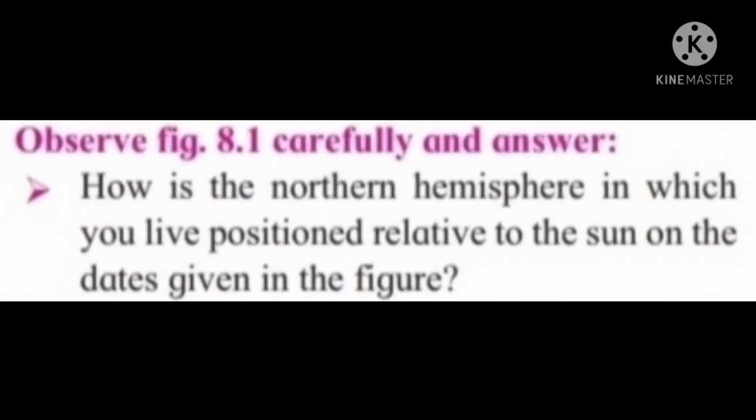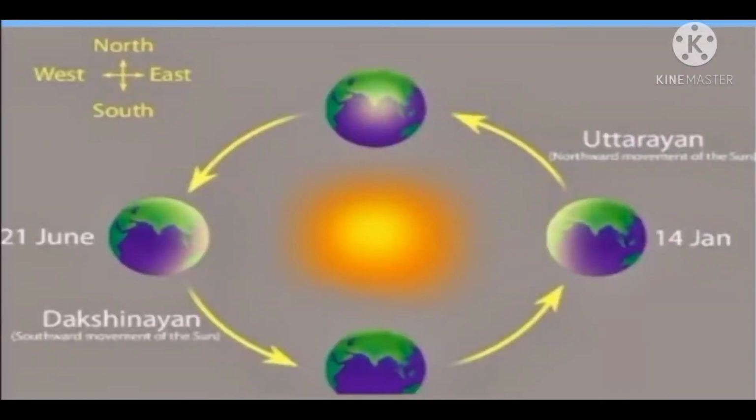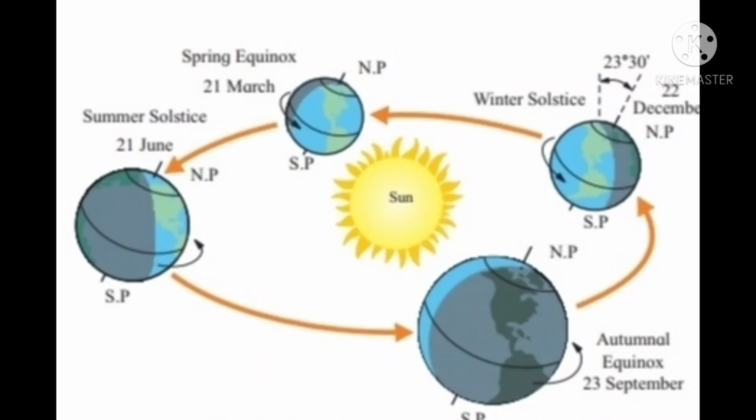Observe figure 8.1 carefully and answer. How is the northern hemisphere in which you live positioned relative to the sun on the date given in the figure? The position of the rising sun keeps on moving towards the south in the period from 21st June to 22nd December. This is called Dakshinayana.